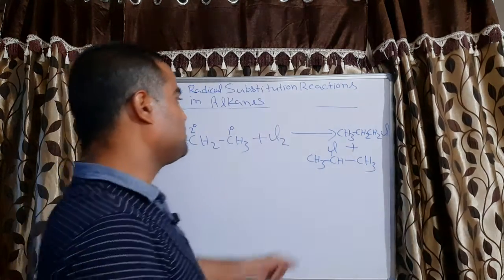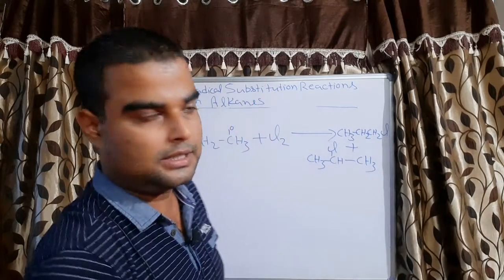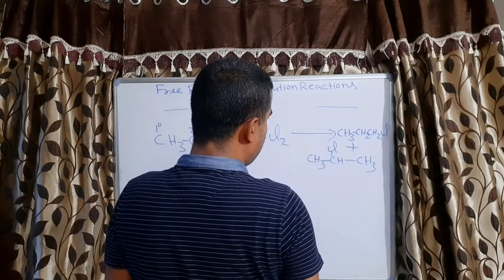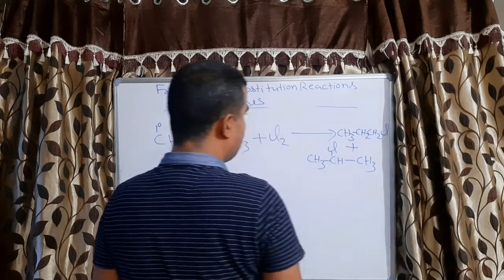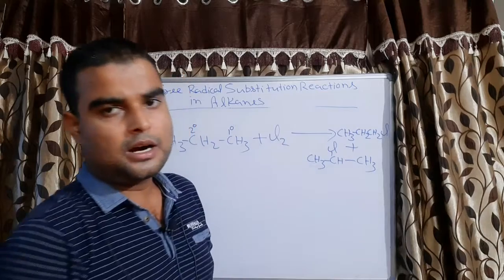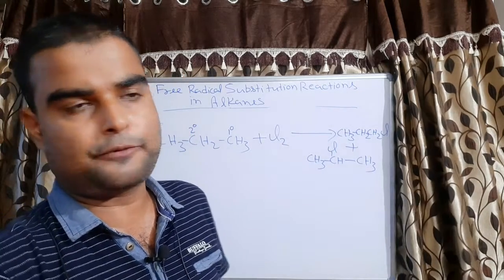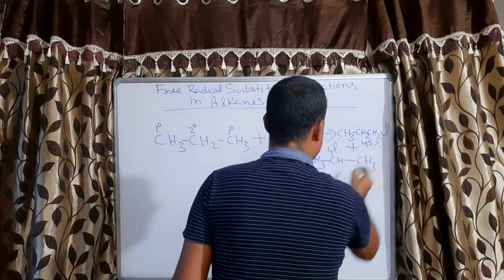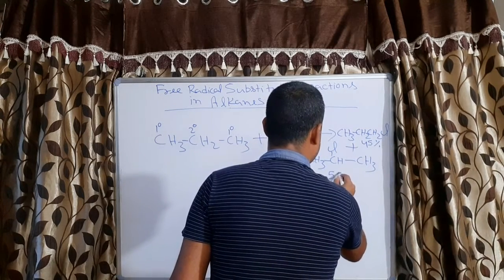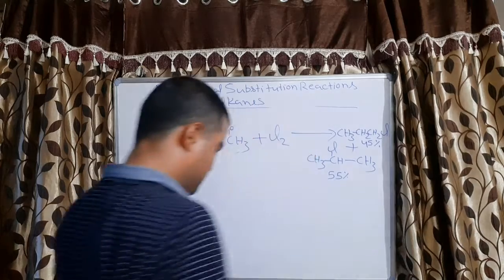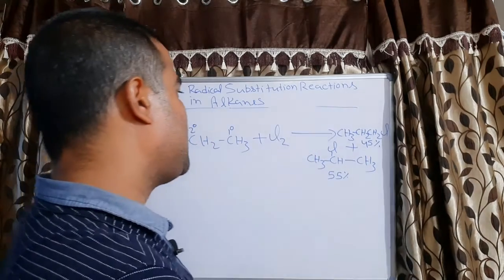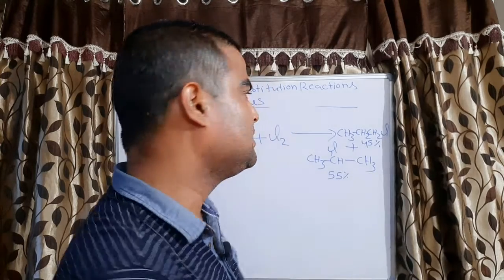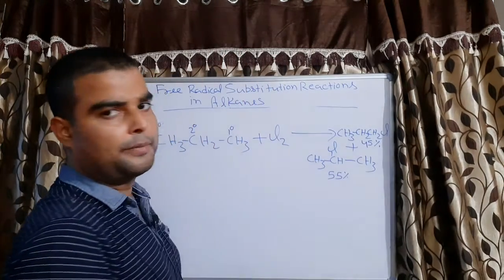Now you can see both are isomeric alkyl chlorides, correct? If you look at the percentage in which they are formed, it is 45% and 55%. Now, how do we determine the quantification of the alkyl chloride products?